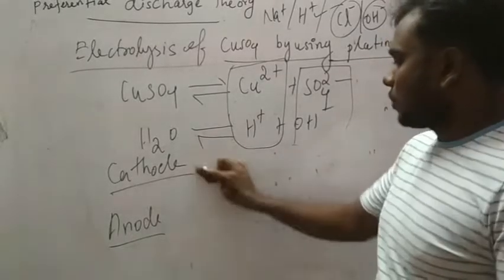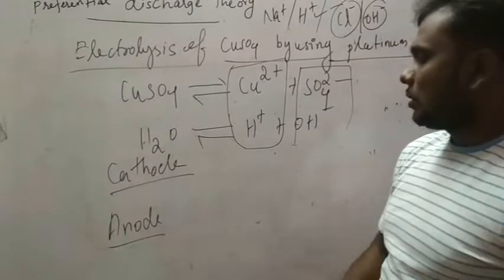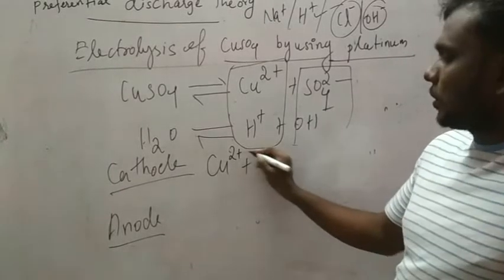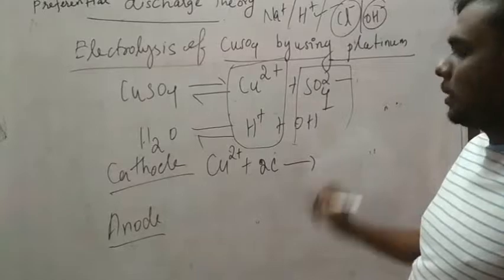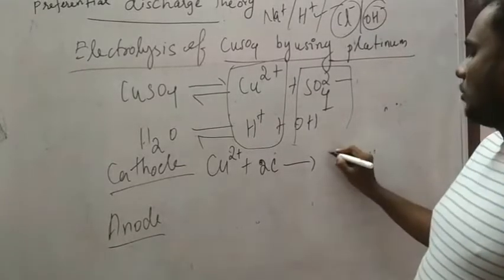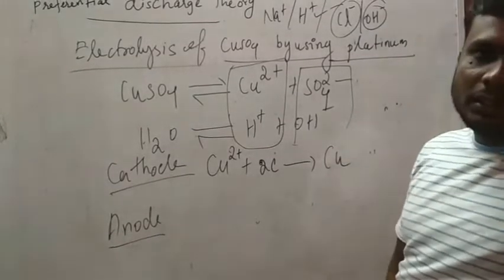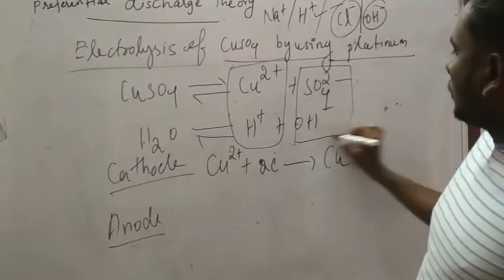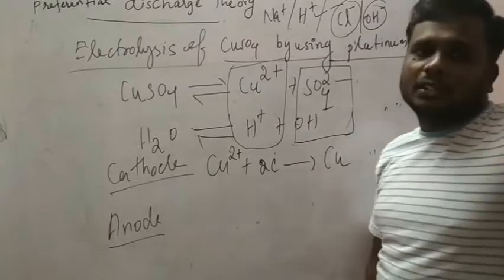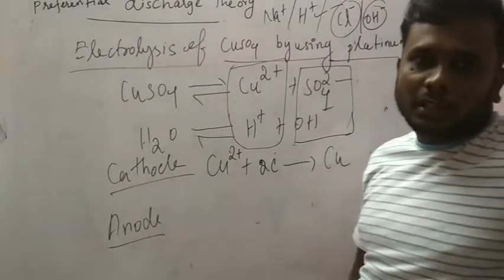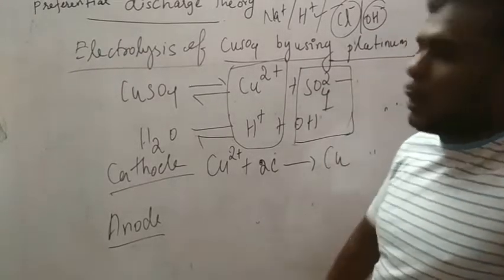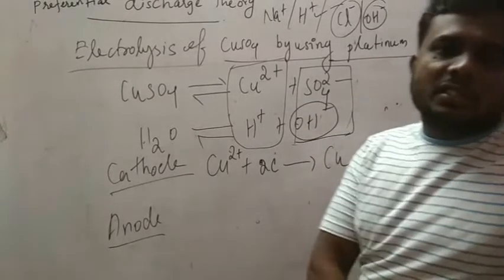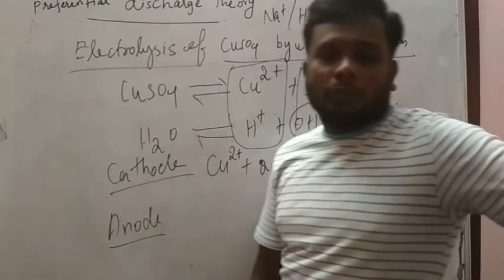Then what is the process at the cathode? Cu2+ gains 2 electrons at the cathode and changes into Cu. Correct? Similarly, coming to the ions, sulfate ion SO4 2- and hydroxyl ion OH-, comparing the two, OH- has the lowest discharge potential than the sulfate ion.